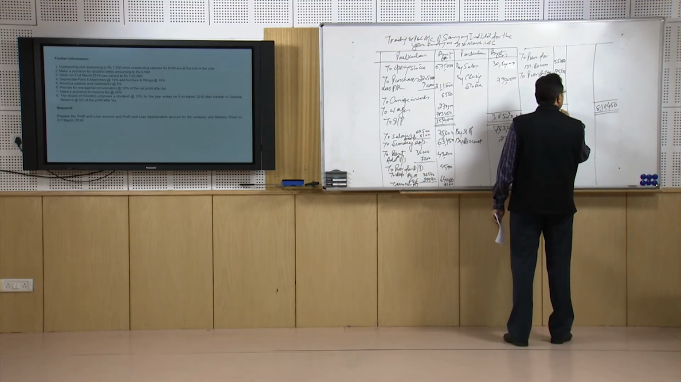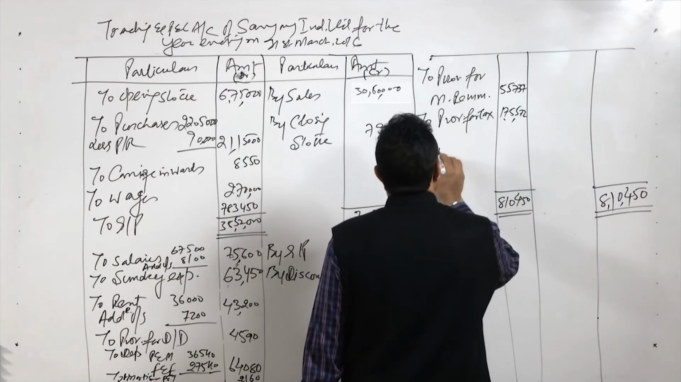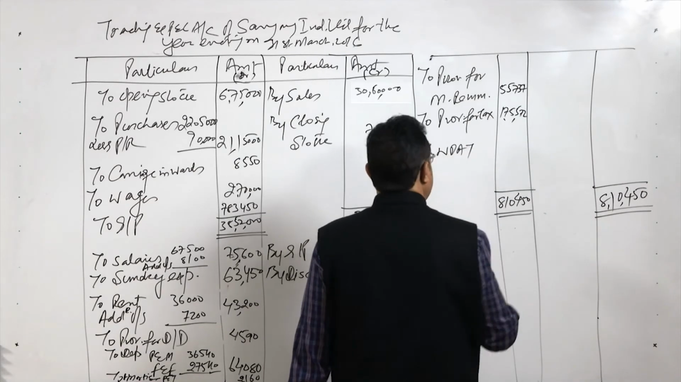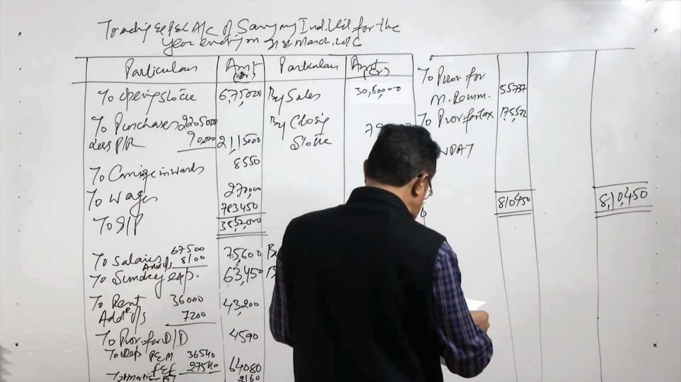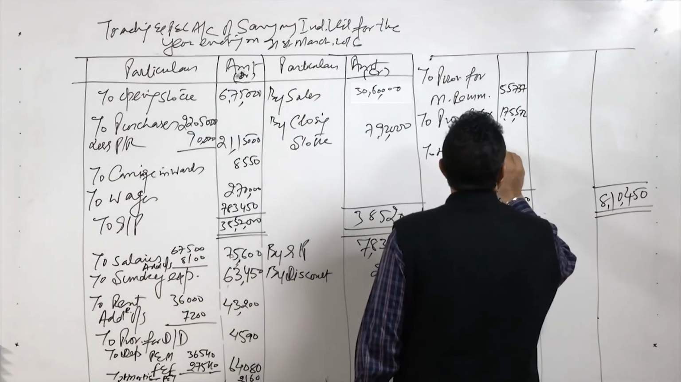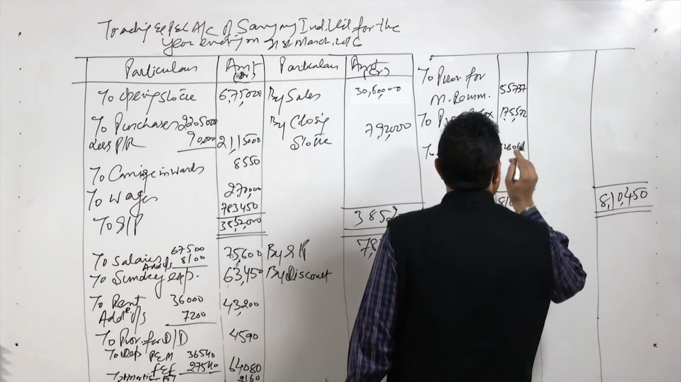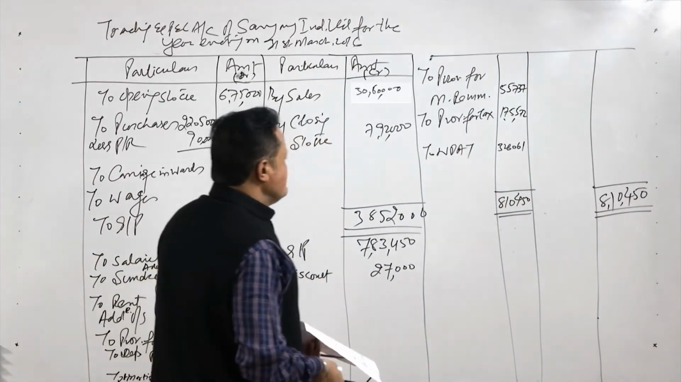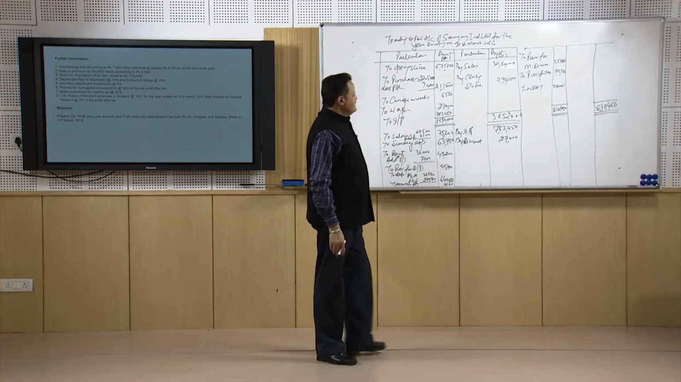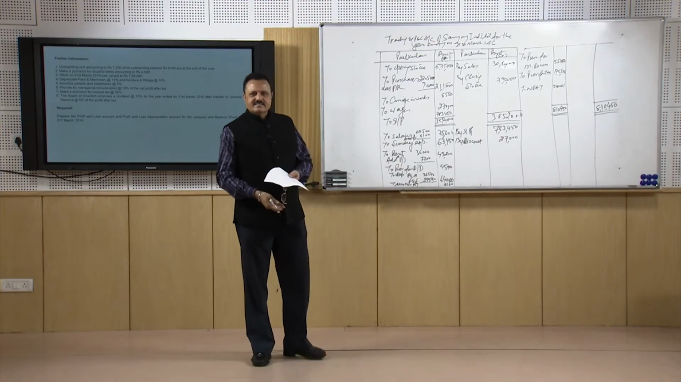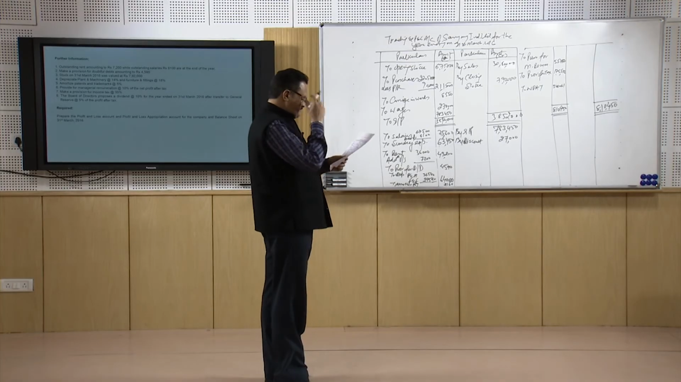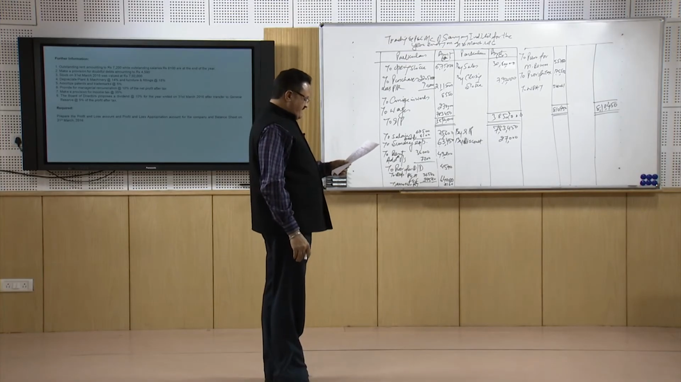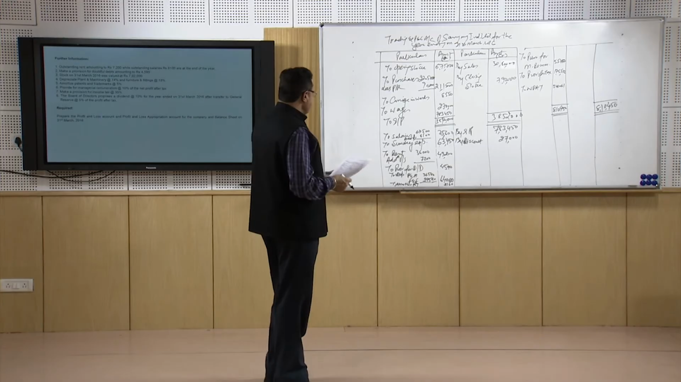This is 8,10,450, and then it is the net profit after tax, NPAT. If you calculate the net profit after tax, it works out as 3,26,061. It means 3,26,061 is the net profit after tax after taking all this into consideration.